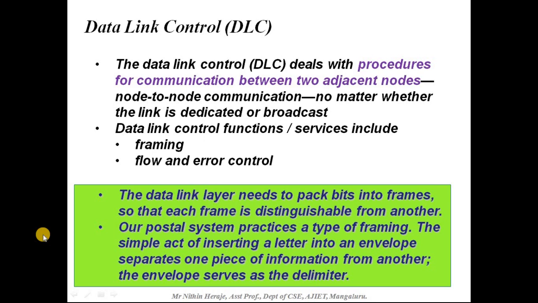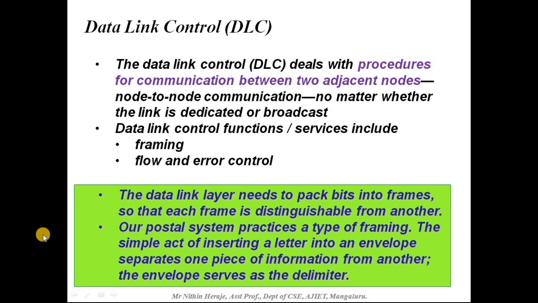This data link control has a few services. One among them is framing, and the other one is flow and error control. So these are the two services of data link control.